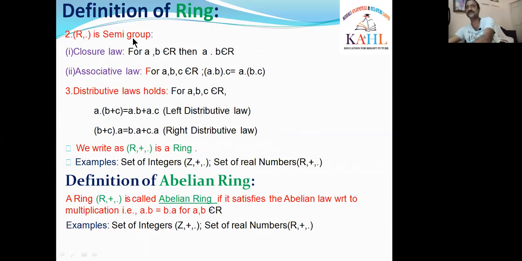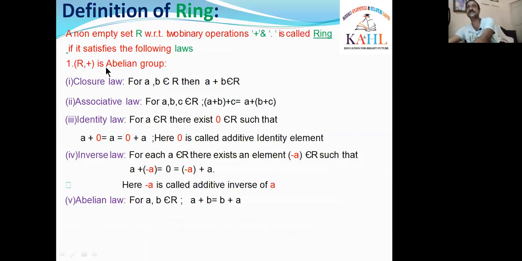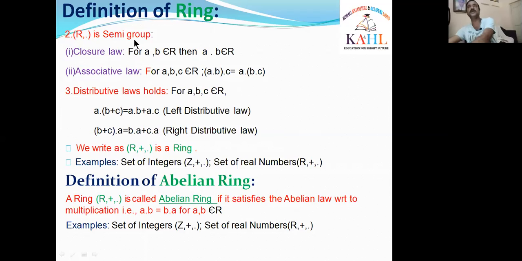So for the ring, the first one is R plus is an abelian group. The second one, R dot is a semi-group. And the third one is that the distributive laws hold. For the distributive laws, we have to take any three elements A comma B comma C in R. Sorry, students. A dot, B plus C, is equal to A dot B plus A dot C. If we observe, A on the left side was distributed to the two elements B and C. This is A dot B plus A dot C.